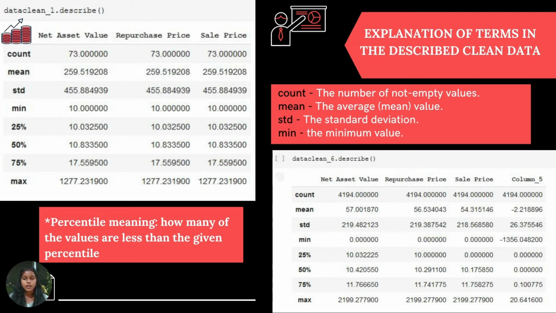The 25%, 50%, and 75% represent the 25th percentile, 50th percentile, and 75th percentile of the data in that column, where percentile represents the percentage of data values that are less than the given percentile.